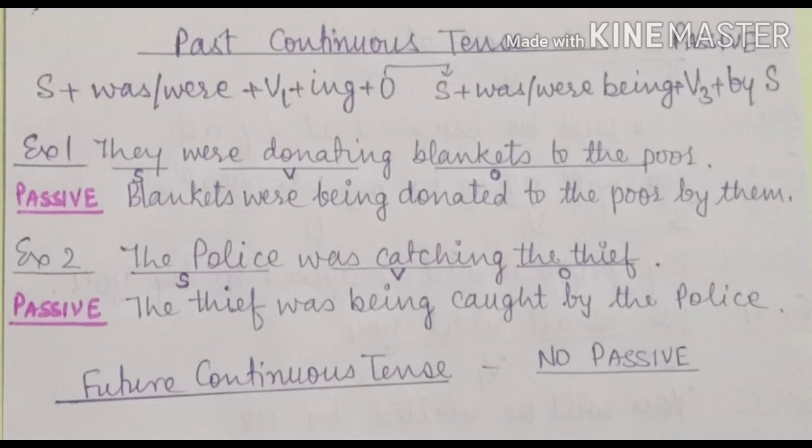Second example is the police was catching the thief. The thief was being caught by the police. And future continuous tense, children, no passive is made in this tense.